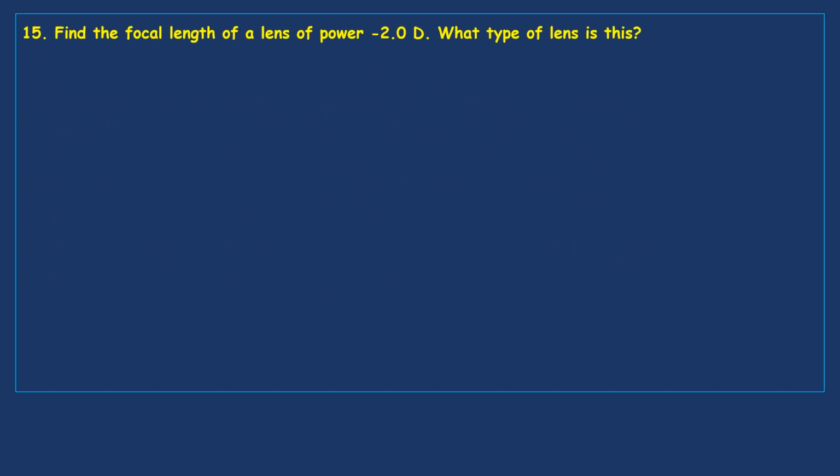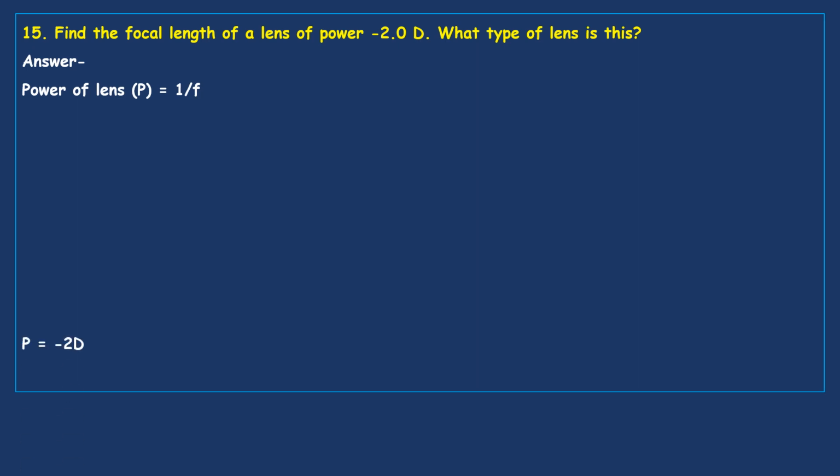Find the focal length of a lens of power minus 2.0 D. A lens is given whose focal length is not given, that we have to find out, but its power is given, that is minus 2.0 D, diopters. Here the negative symbol indicates what? That we already discussed. We will see this one. What type of lens is this? Power of lens P equal to 1 by F.